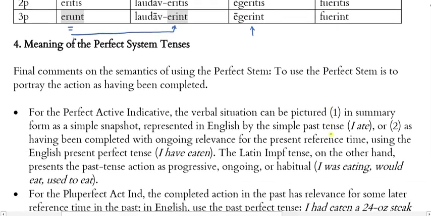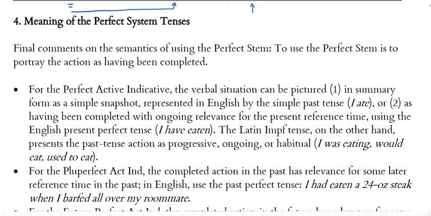All right, so the meaning of the perfect tenses. Just a few more comments here, some final comments on the semantics. To use the perfect stem is to portray the action as having been completed. So for the perfect active indicative, the verbal situation can be pictured, one, in summary form as a simple snapshot, represented in English by the simple past, I ate, for example.